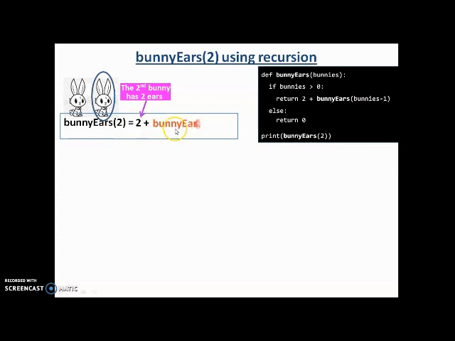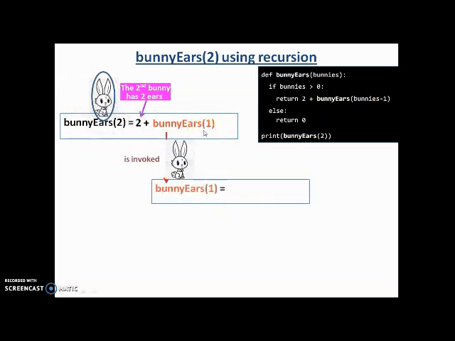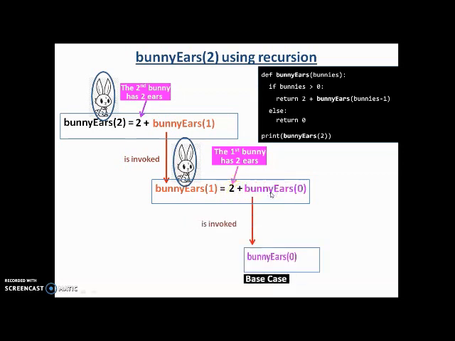In other words, bunny years 1 is invoked. See, we are returning 2 plus bunny years 2 minus 1, which is 1. So, bunny years 1 is invoked. Now, we want to find out how many years the first bunny has. Now, we know that again, the first bunny has 2 years and it invokes bunny years 0.